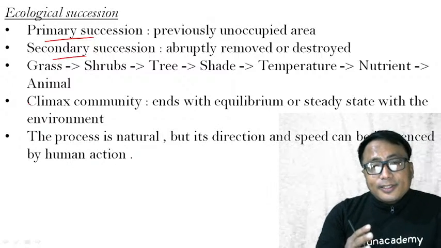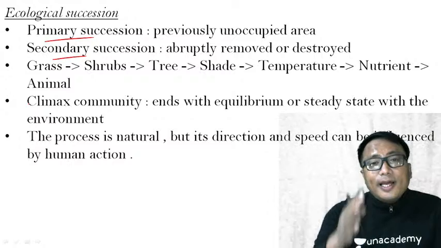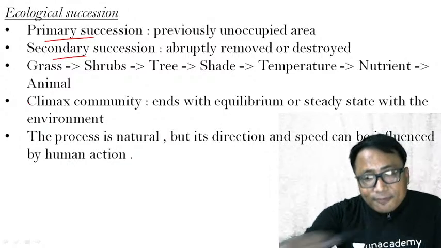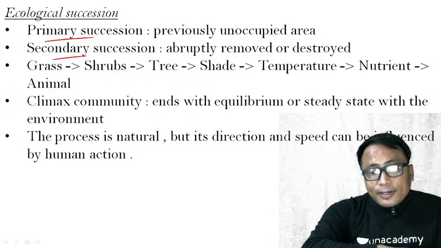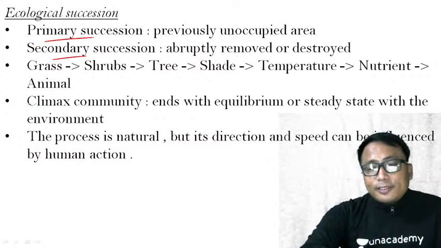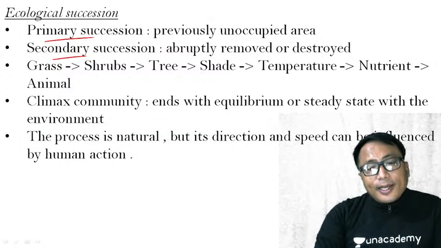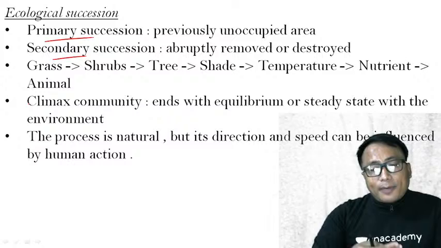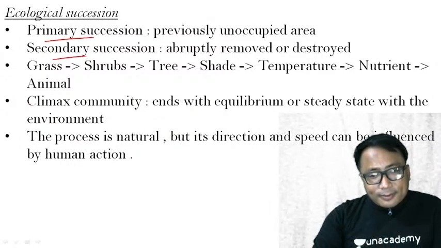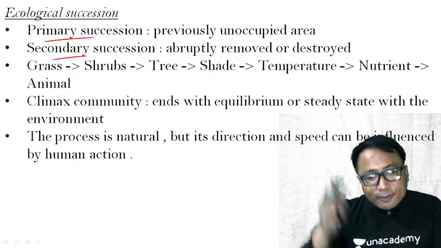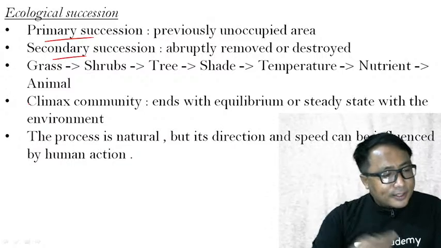The meaning of primary succession is, if on any surface of the earth, no organism is present whatsoever, and then some organism comes to that particular location and starts to modify the abiotic component in order to initiate the process of ecological succession, such a succession is known as primary succession.